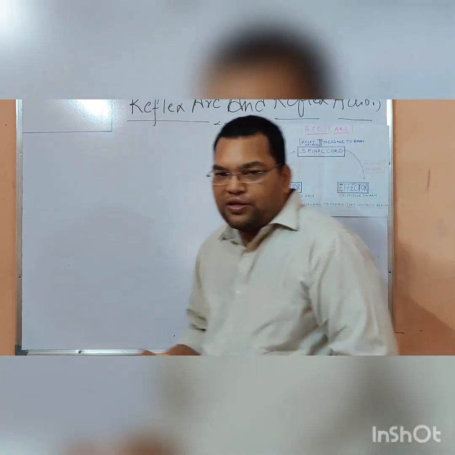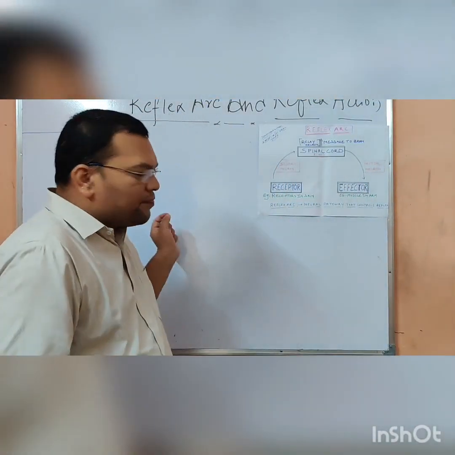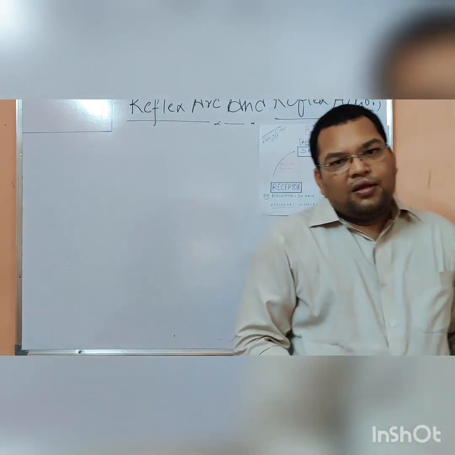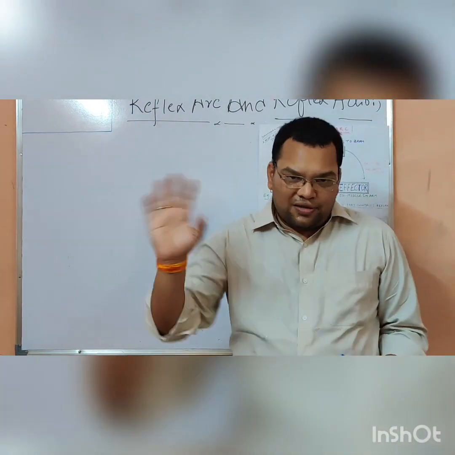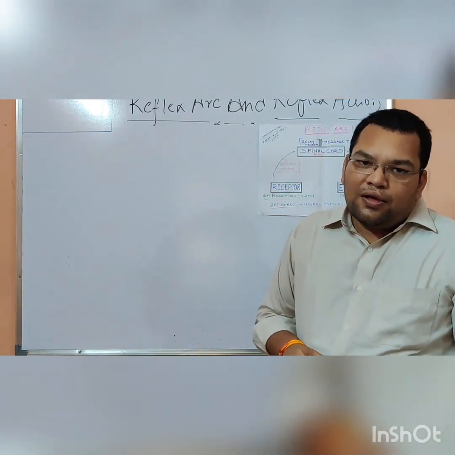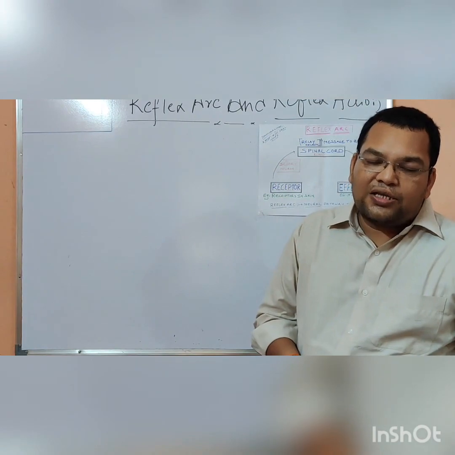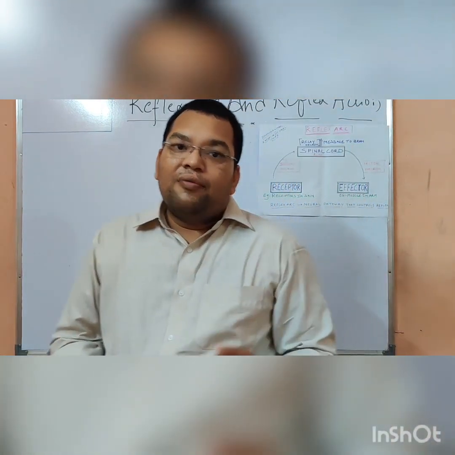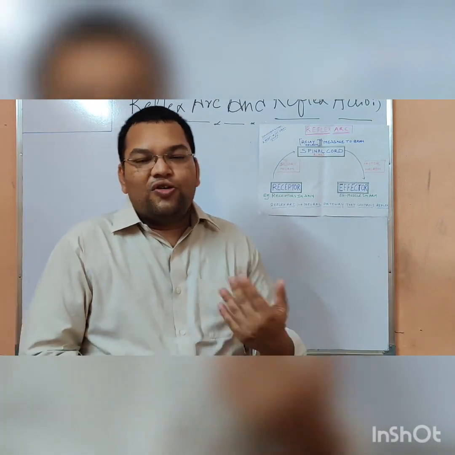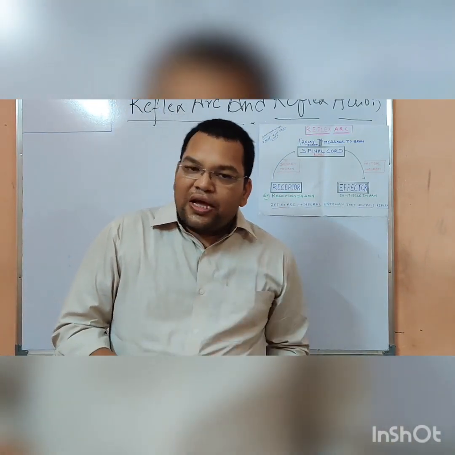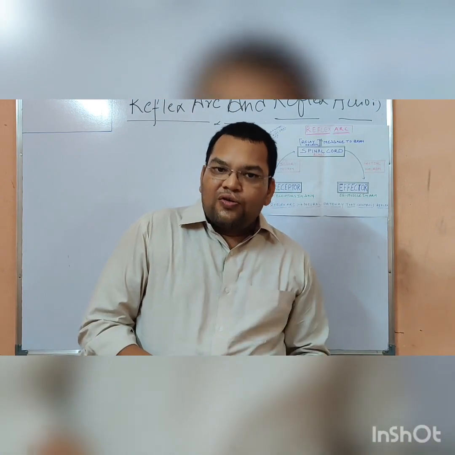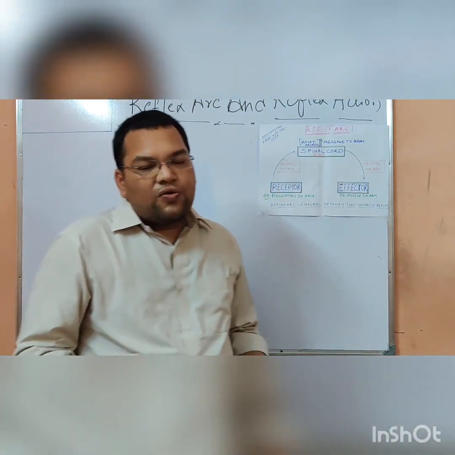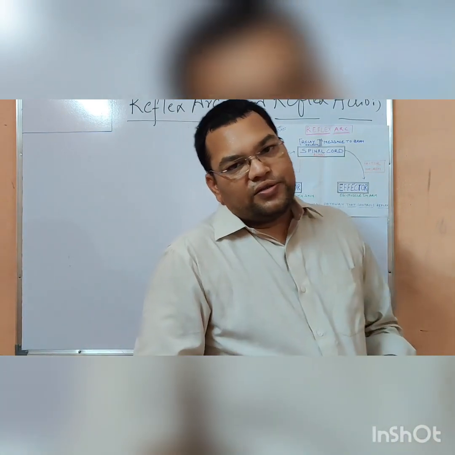If I am writing something, or moving here and there, or shaking my hand like this, these actions are voluntary because I have control on them. The actions in which we don't have any control are called involuntary actions.